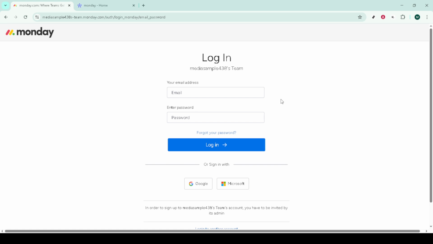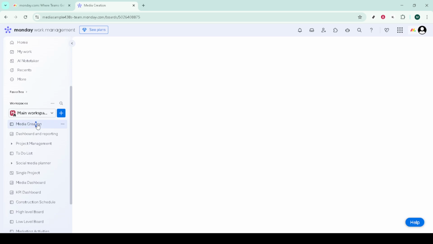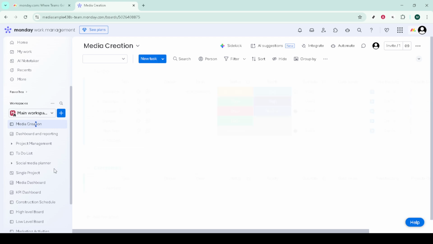Start by logging into Monday.com with your usual credentials. Once you're in, open the board where you want to organize your work. Any board with items and columns will do. Tags are great for grouping tasks by theme, campaign, priority, or any custom label your team recognizes.